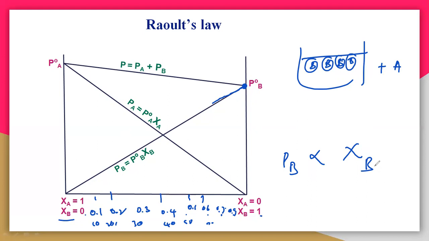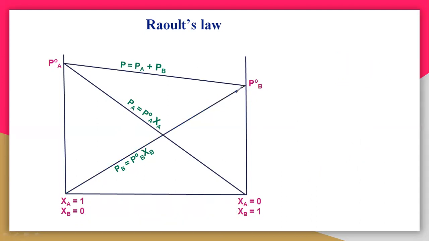As the zeta B values are decreasing, the partial vapor pressure of B will also decrease like this. It also decreases again and reaches 0 here. So this particular line explains that PB is directly related to zeta B. Because the concentration of B is decreasing here, the partial vapor pressure PB is also decreasing like this.